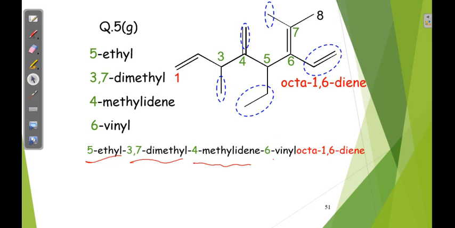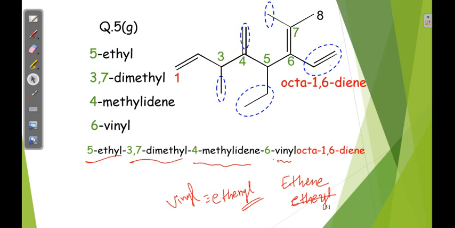There, a triple bond was there, that time ethynyl. Now it is a vinyl. Vinyl is the common name, otherwise we can say ethenyl, since it is actually ethene. Ethenyl or vinyl, these both are the same.